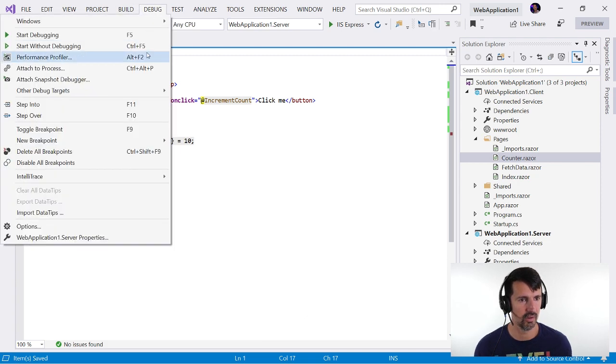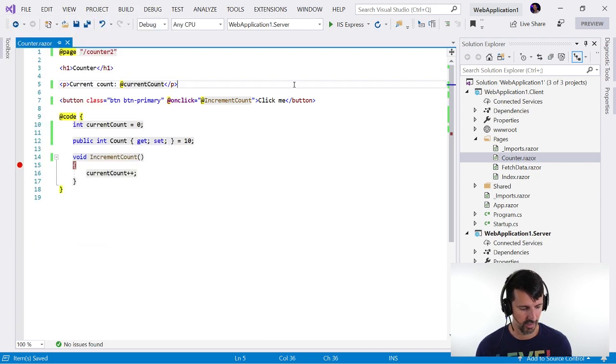That's shift, no, control F5, not shift F5. Control F5. Because I don't want to debug. I want it to be a little quicker if it can be. And it doesn't look like it's any faster, actually. Actually, this looks a little slower. I should have just debugged it again.